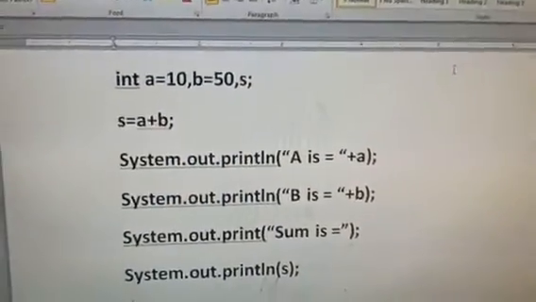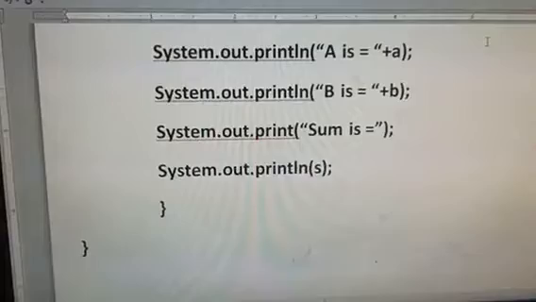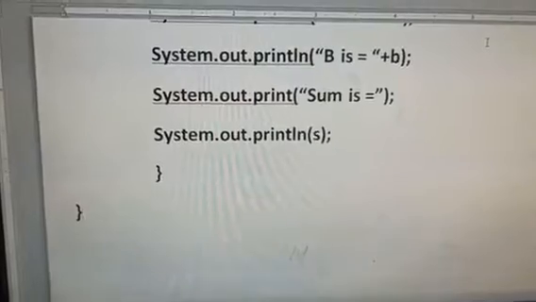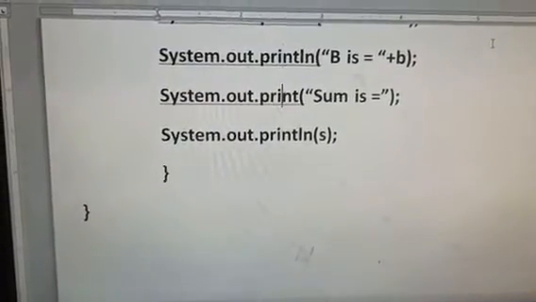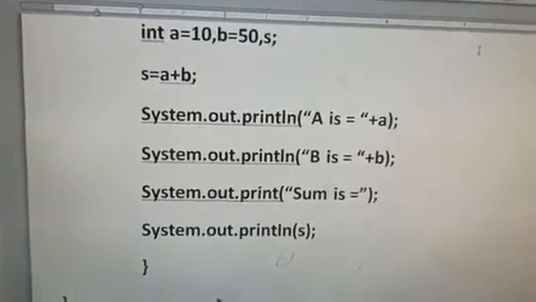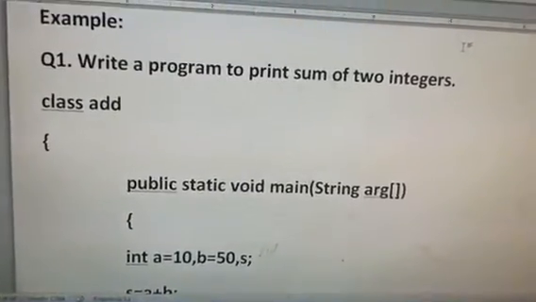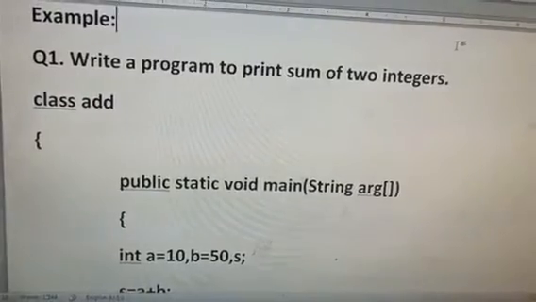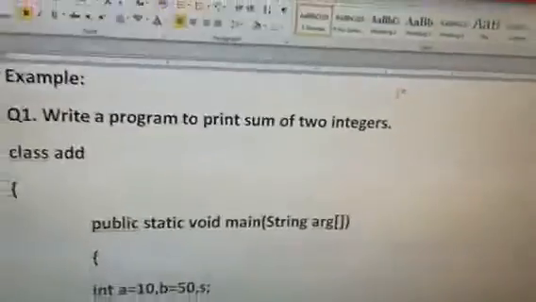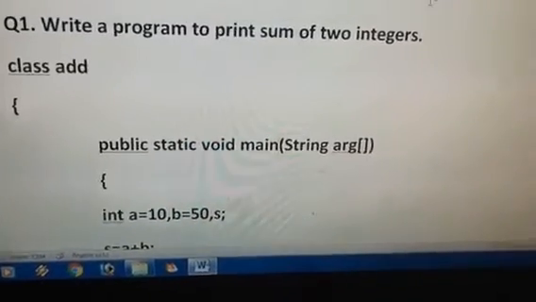So this is a simple program, and after that we are supposed to put two closing curly braces. This is the simple example which I have shown you, which we are supposed to write in Java. For execution of a Java program, we write the program in TextPad or BlueJ. If you are using TextPad, please recall that before execution of any Java program, first of all we are supposed to compile that program.